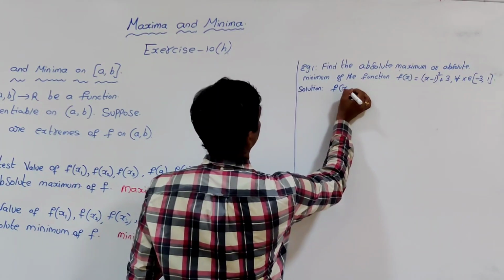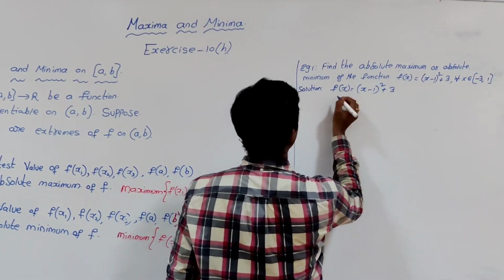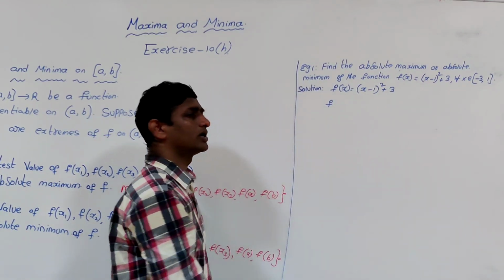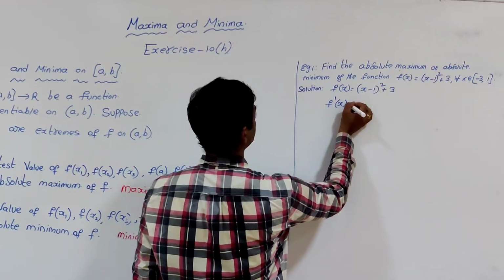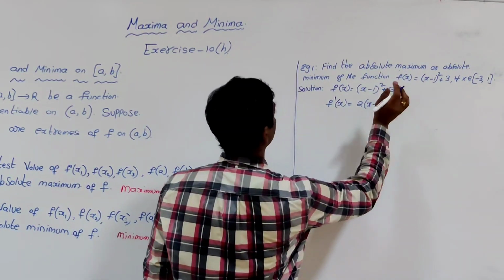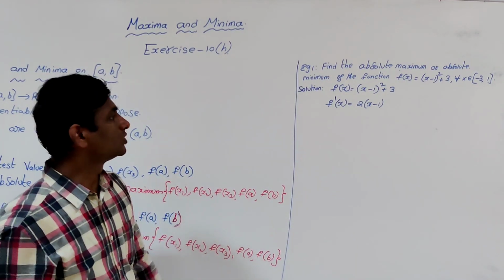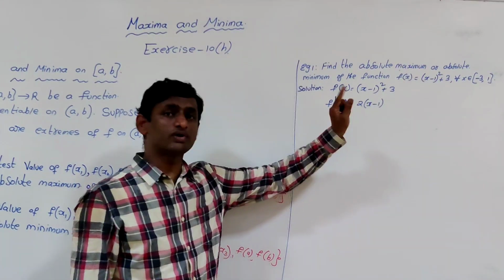So solution: f of x is equal to x minus 1 whole square plus 3. First we'll try to find the stationary points. For that we need the derivative. f dash of x is 2 times x minus 1, and the derivative of 3 is 0. So the derivative of x minus 1 whole square is 2 times x minus 1 into the derivative of x minus 1, which is 1.